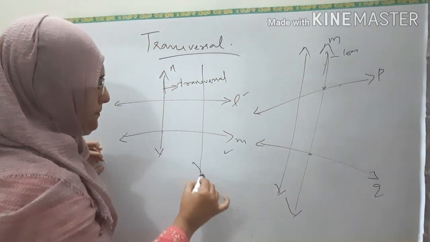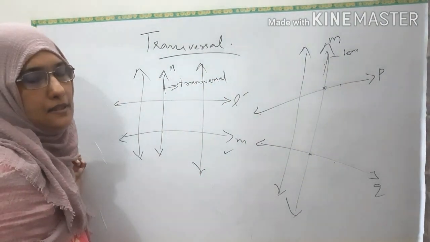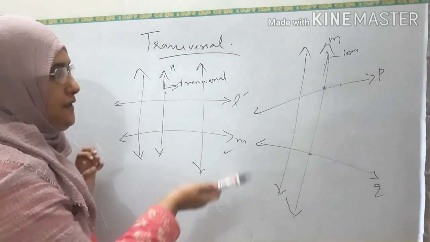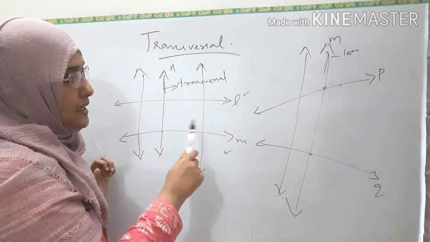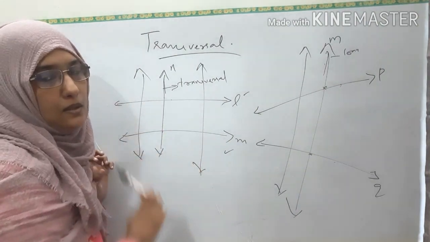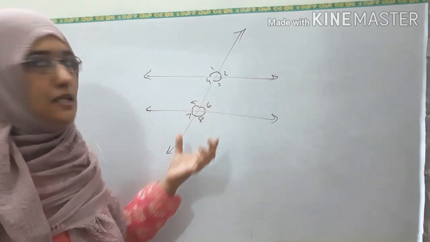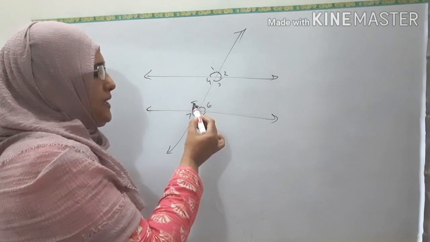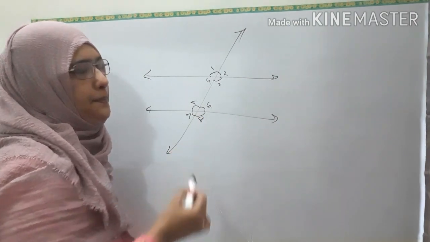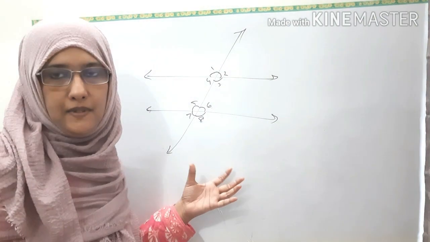See, all these are transversals. Understood? If a single line intersects any other lines at different points, then it is known as transversal. Now see, when you draw a transversal, there will be 8 angles. 1, 2, 3, 4, 5, 6, 7, 8. These are the 8 angles formed when you are drawing a transversal.